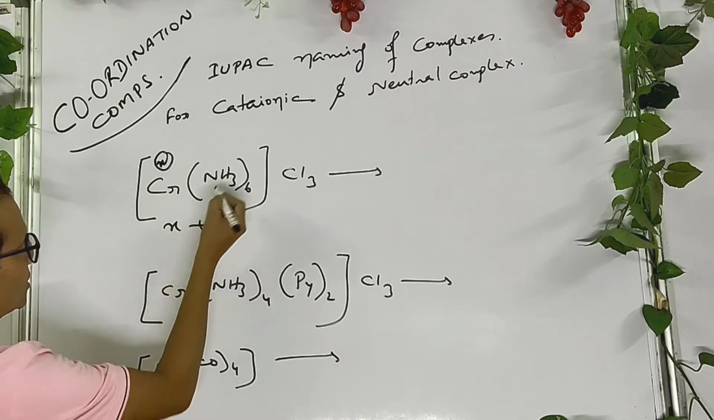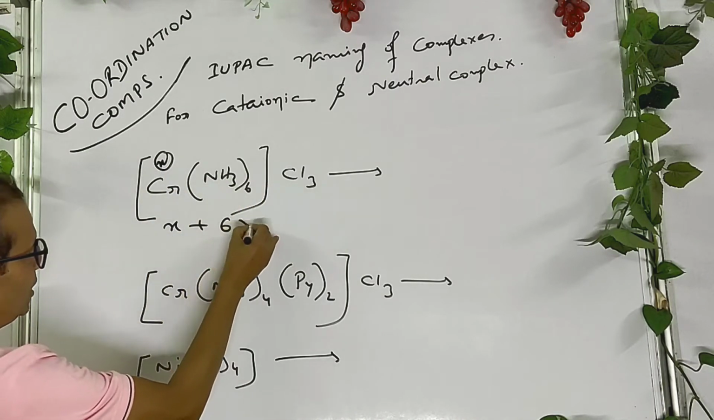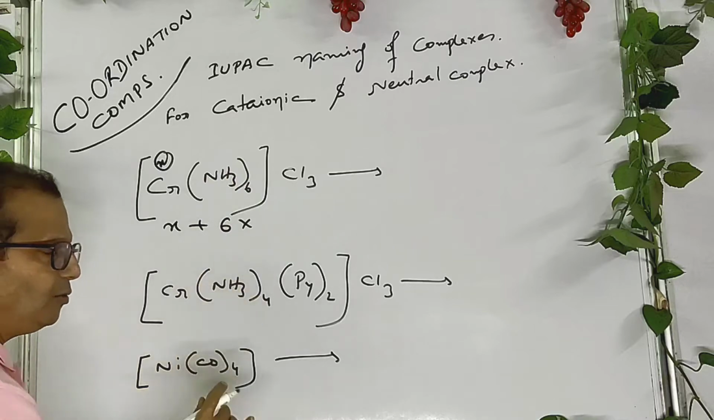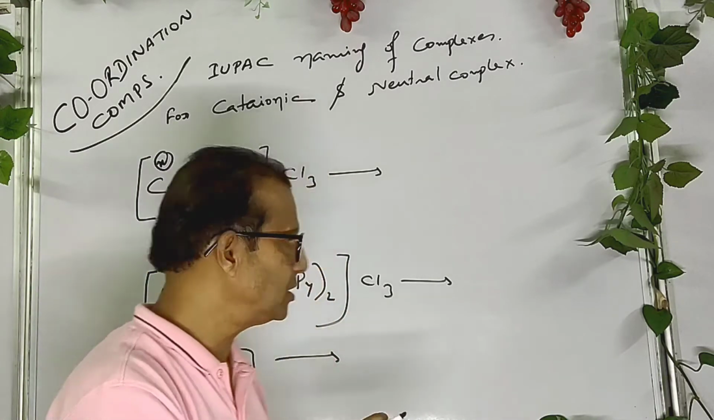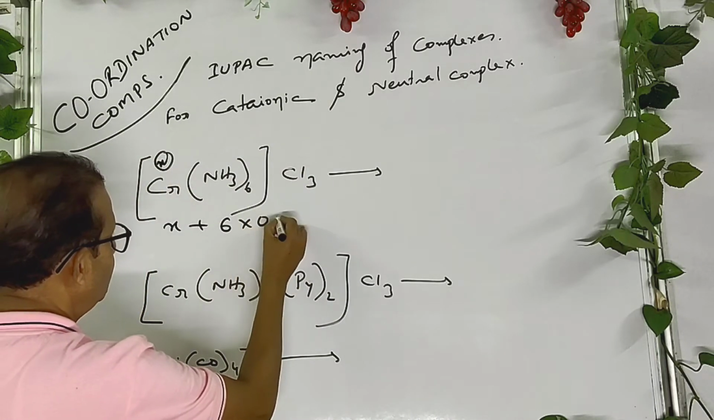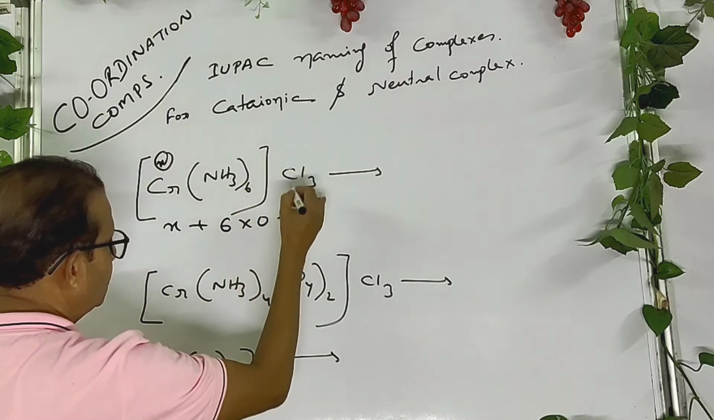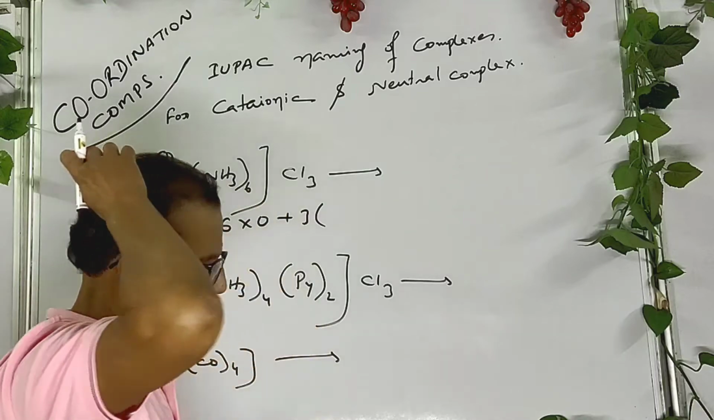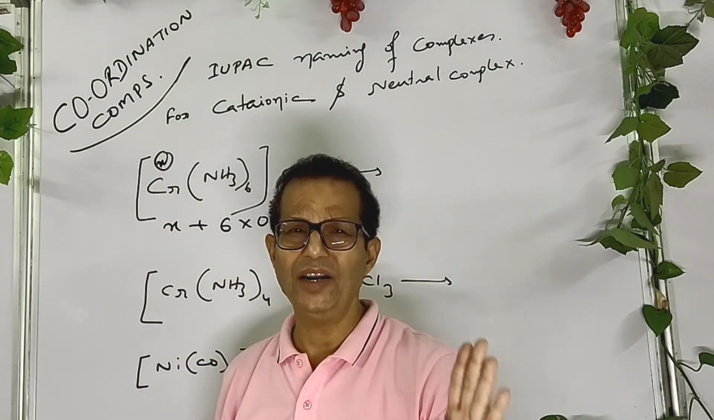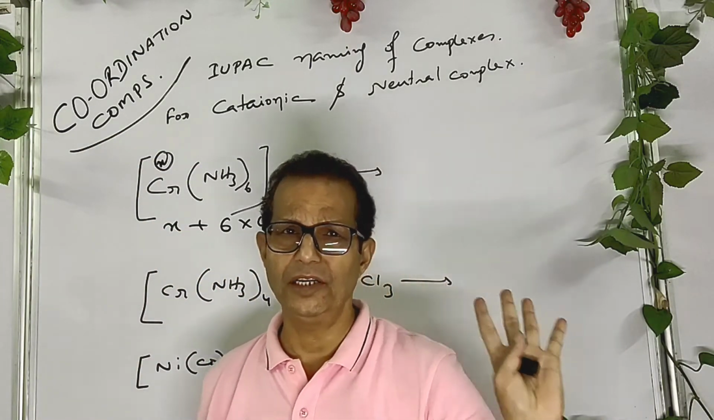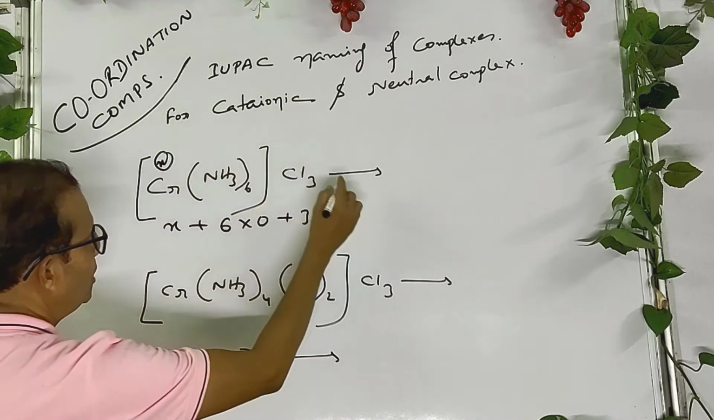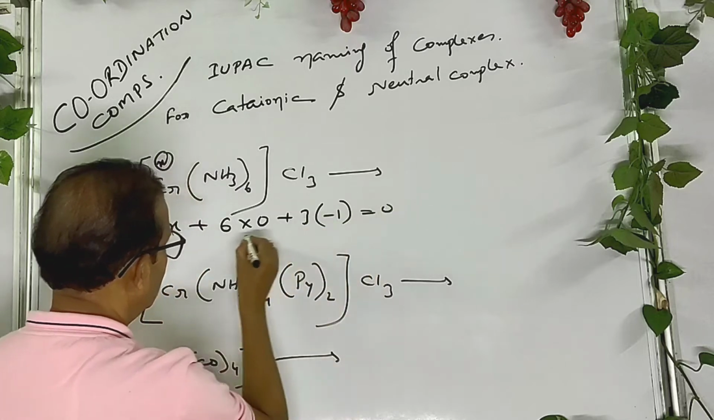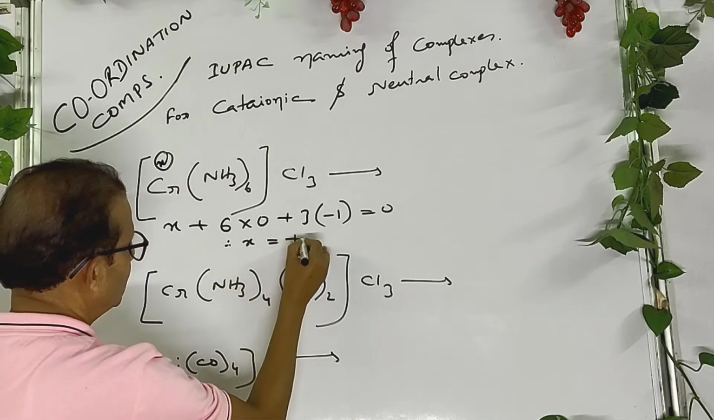Say X plus 6 into ammonia. Any neutral complex has charge 0. Any neutral ligand has charge 0. So it is 0 plus, you have to calculate it also, 3 chloride. Any halide, chloride, bromide, iodide, fluoride, they have charge -1, you know this. Total is neutral, the compound equal to 0. Therefore, X equals to +3.